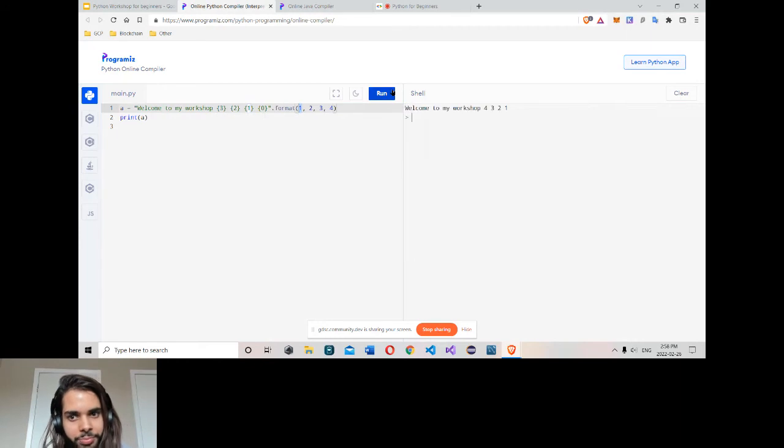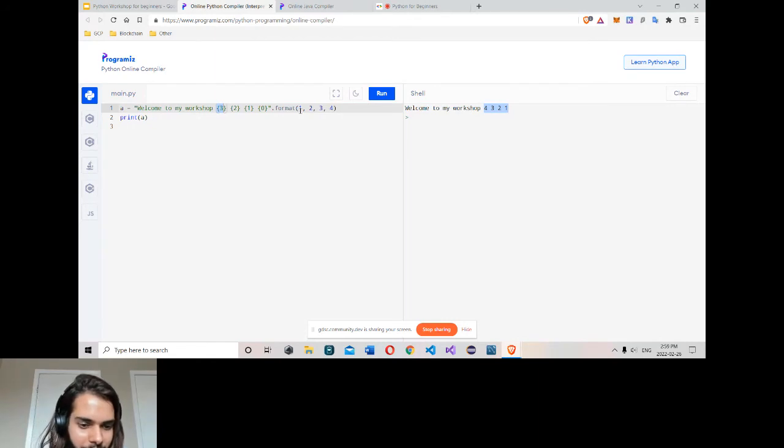I click run. You can see it now. I said the first element should go at the last here. Then the second element should go here. The third goes here. The last element should be at the front. So this is a way to combine a string with an integer or with a number.